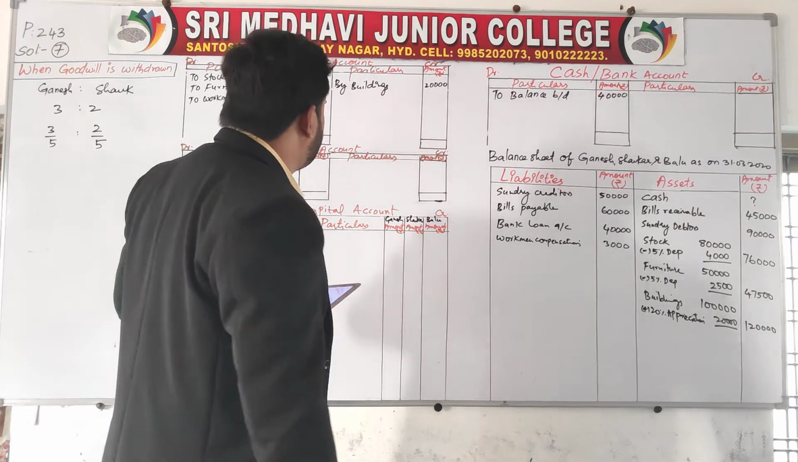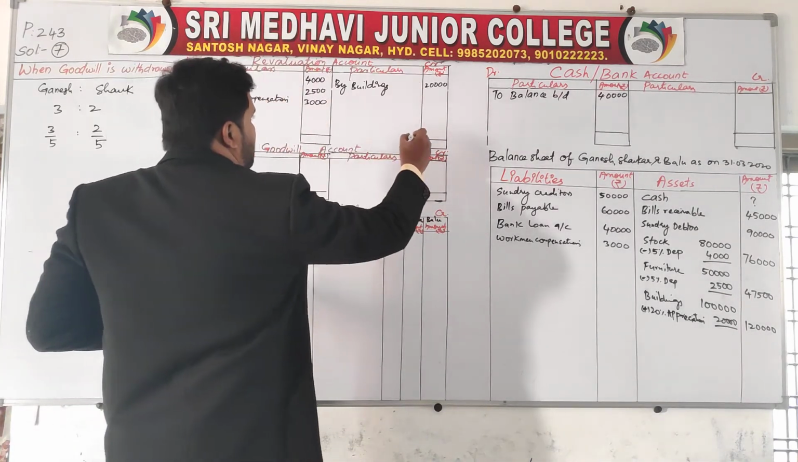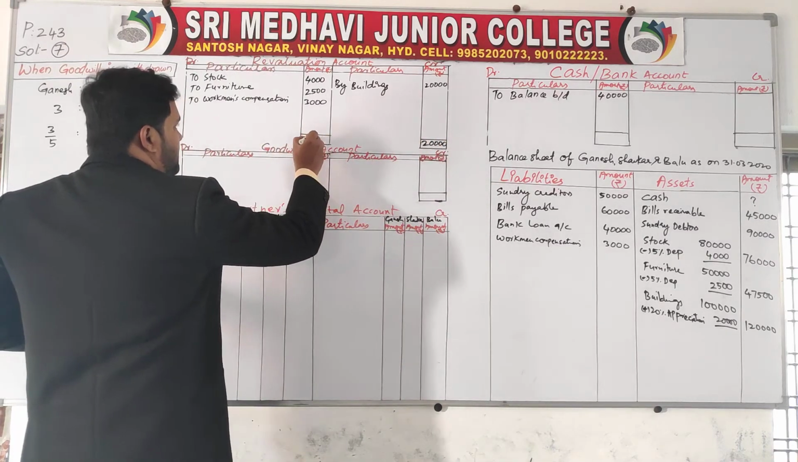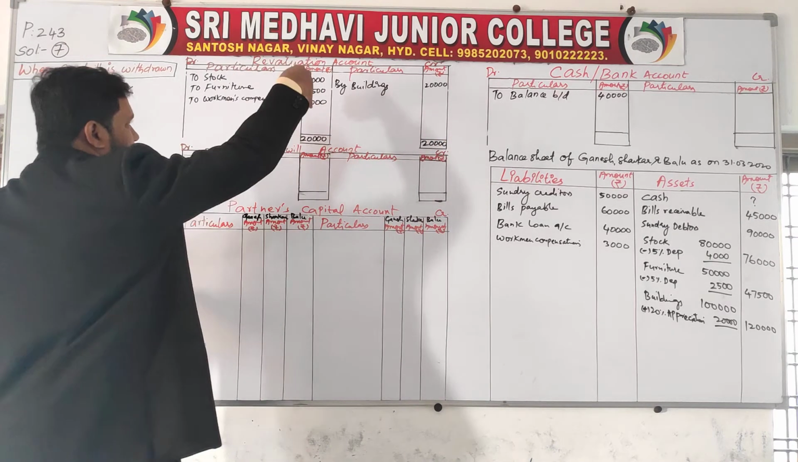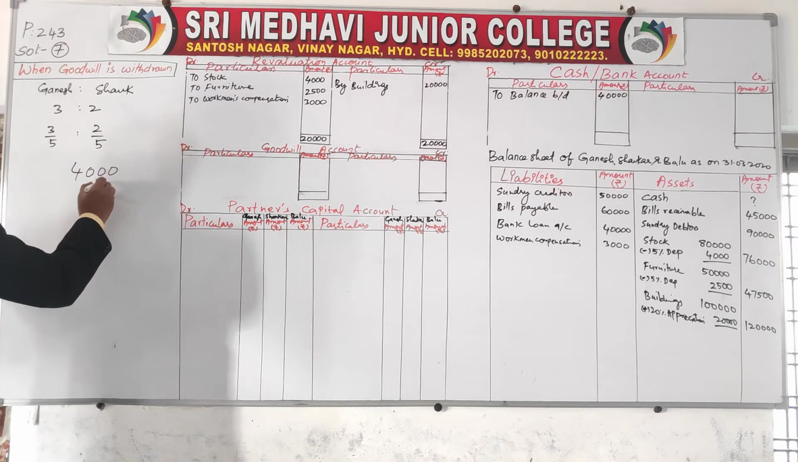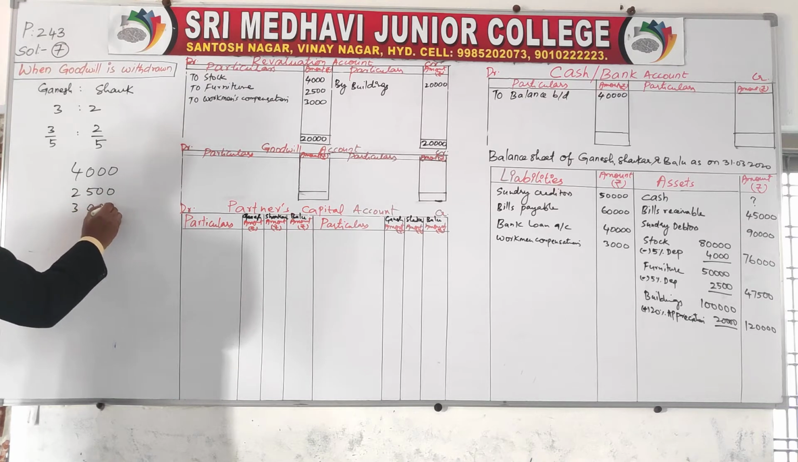Anything else? Nothing. Now we'll total this. The credit side total is 20,000, which is greater. Here also you write 20,000. Now the total of the debit side. What is the total of the debit side? 4,000, 2,500, 3,000. Add all this.